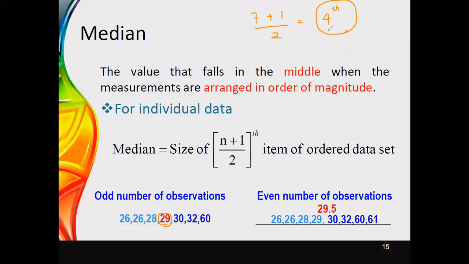It is not the fourth. Fourth is the position only. The magnitude of the value at the fourth position is now equal to 29. Therefore, you are saying the median value is equal to 29 for this set of data.